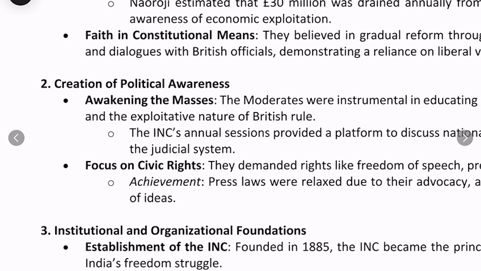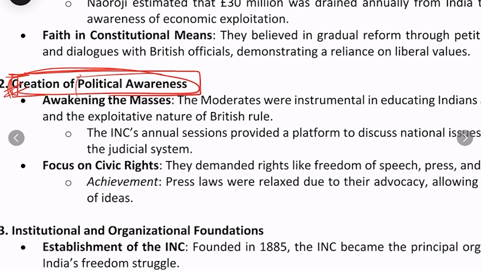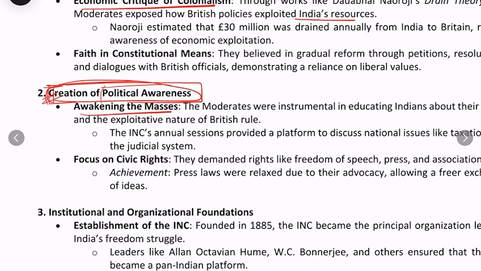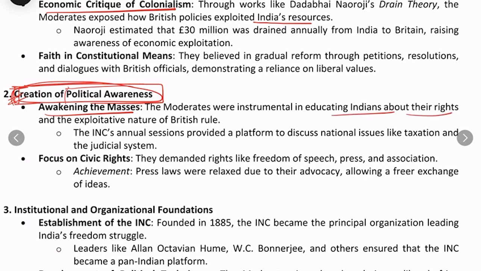Then second was the creation of political awareness. Because moderates were the pioneers of the national movement, they helped create political awareness in the masses, in the people of India. For example, they started awakening the masses. They were instrumental in educating Indians about their rights and the exploitative nature of the British rule through the drain of wealth policy. Moderates like Dadabhai Naoroji exposed the exploitative nature of British rule, and they also educated Indians about their rights.